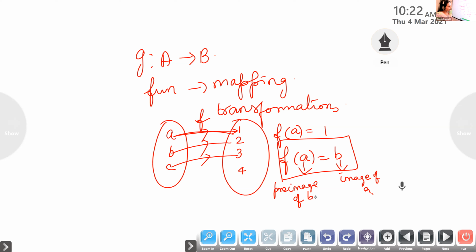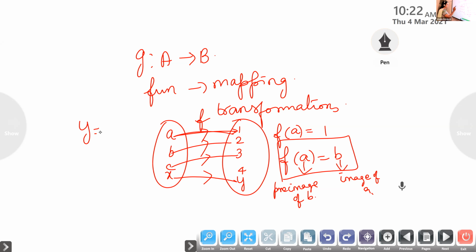A function, in other words, we call a mapping. Sometimes we say it is a mapping from A to B, or a mapping from X to Y. Suppose here we have the element X and here we have the element Y. Then what notation will we use?